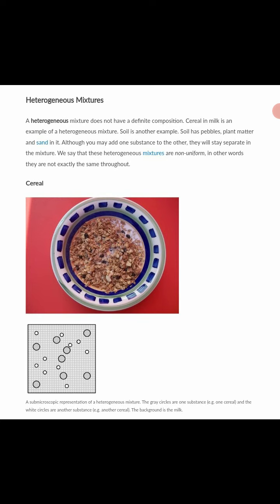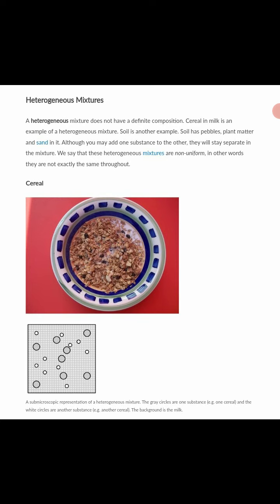For example, look at it. Cereal in milk is a clear example of a heterogeneous mixture. Soil is another example. The mixture does not have a definite composition of its constituents.